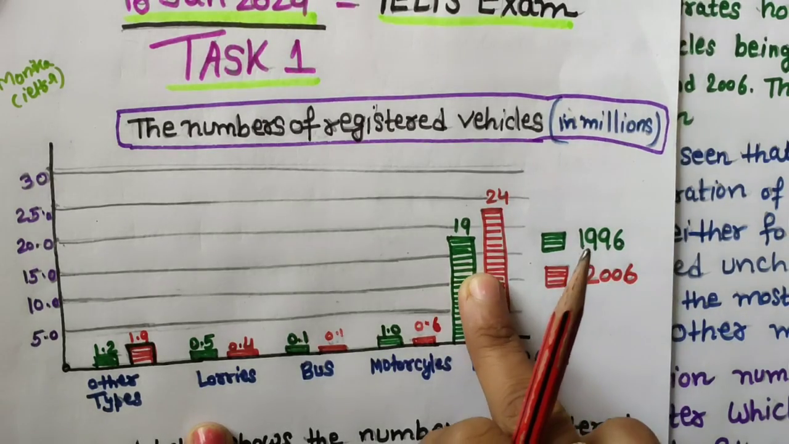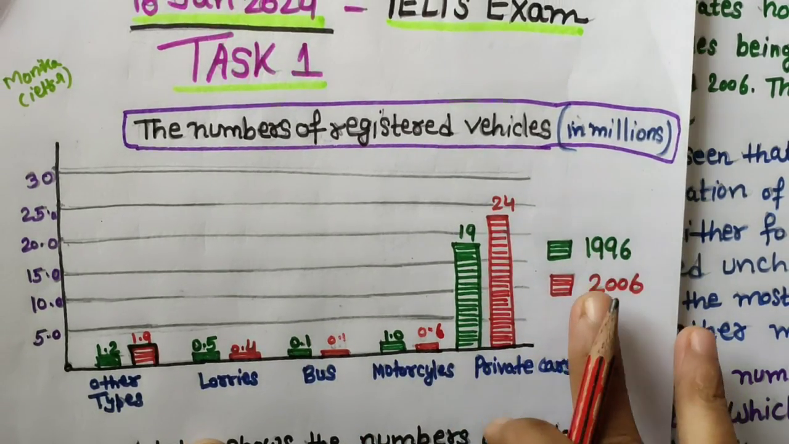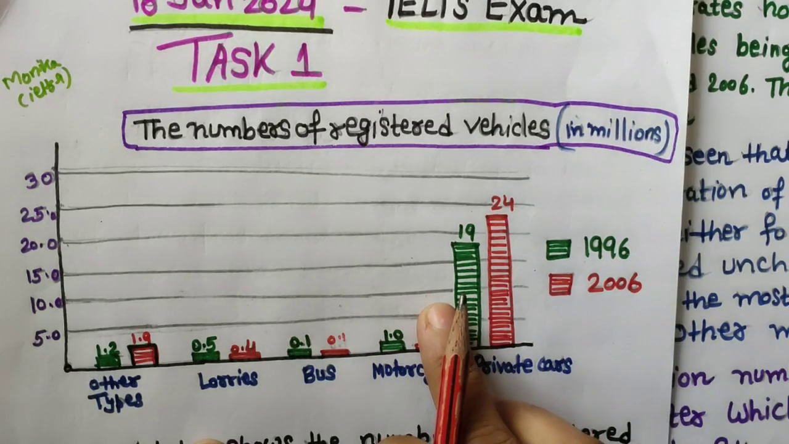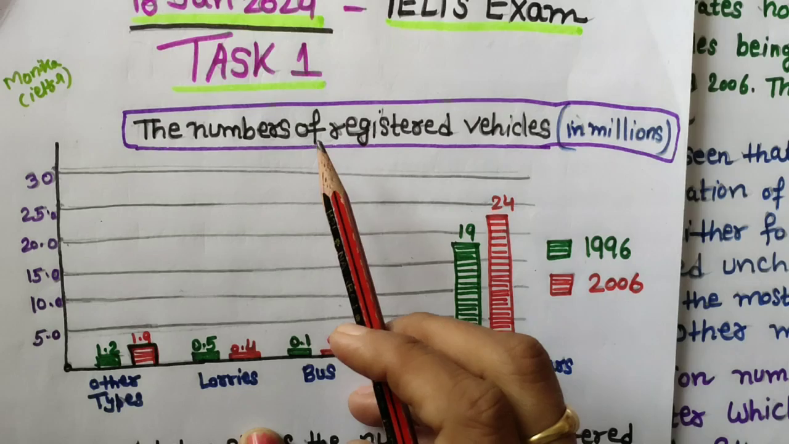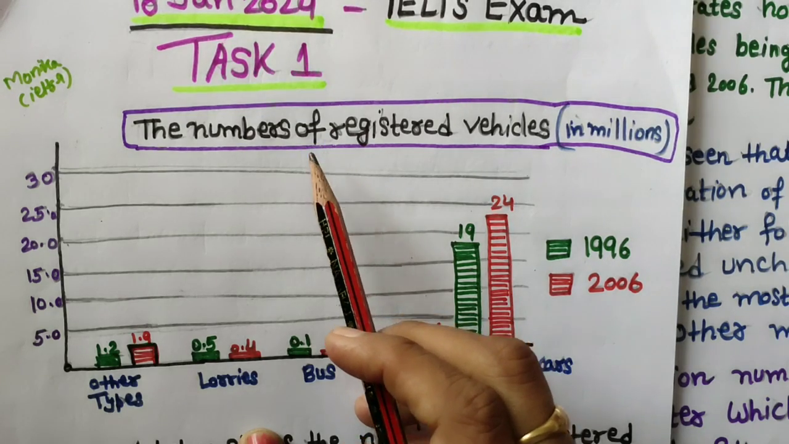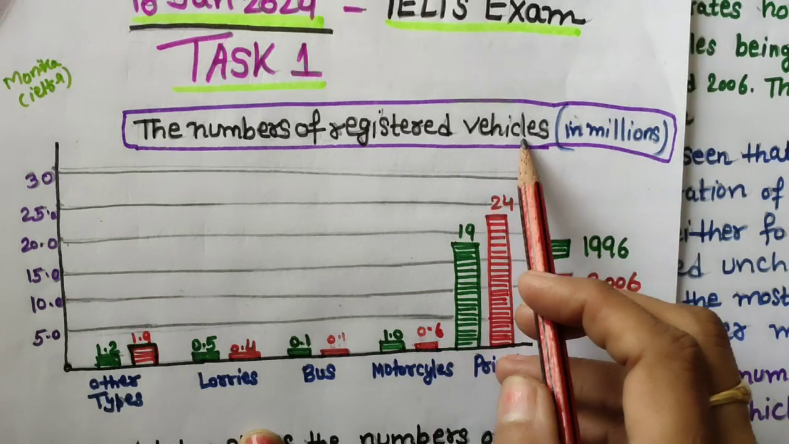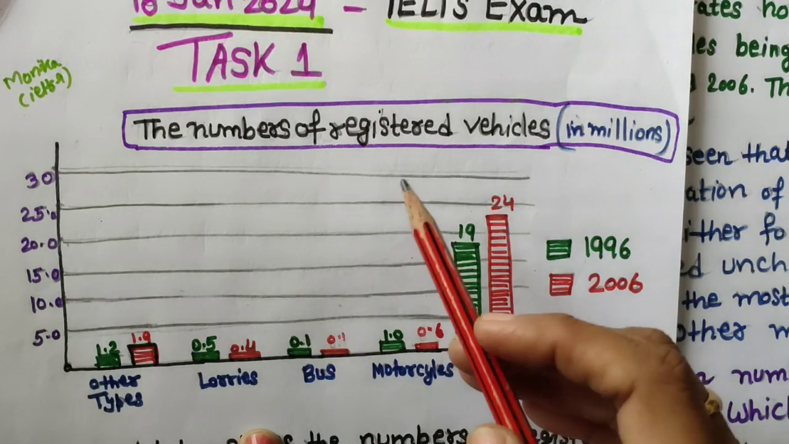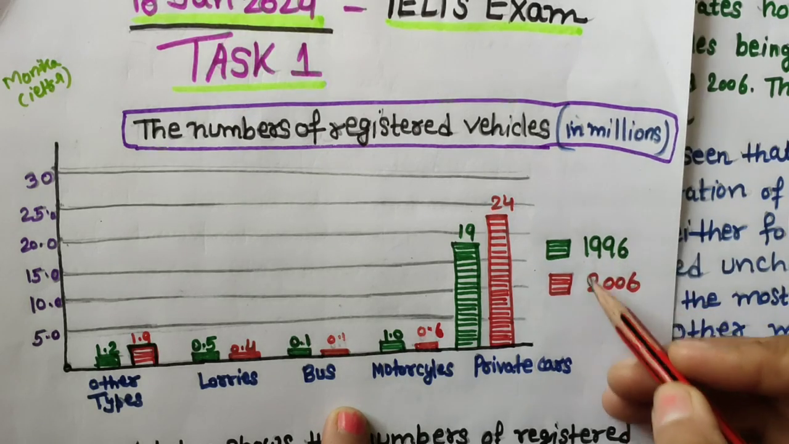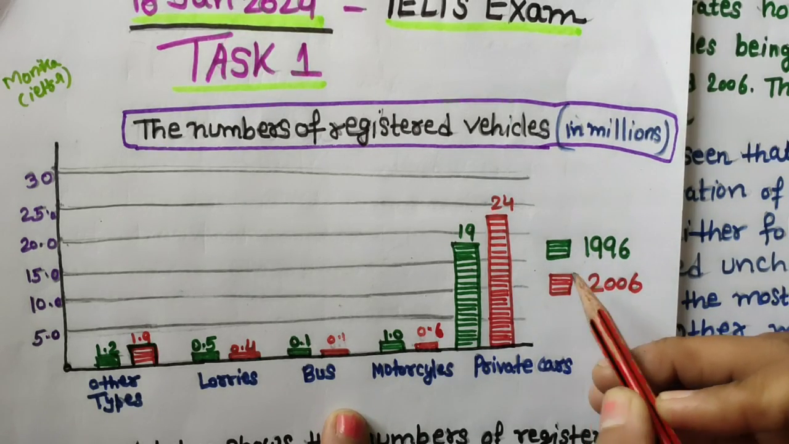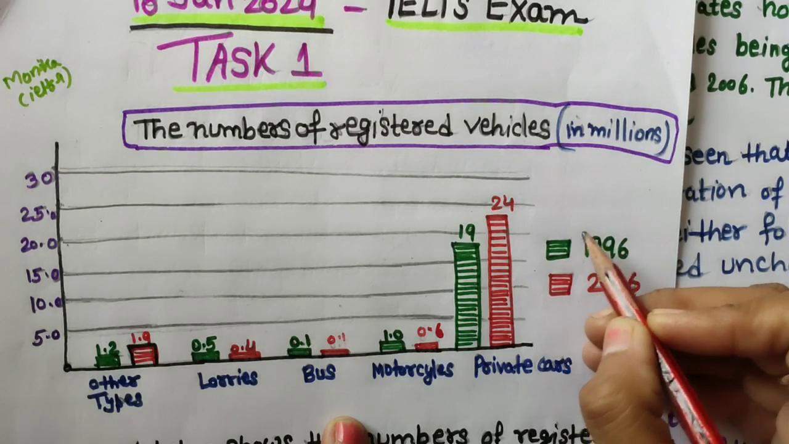In this video, just give me 15 minutes, and I am sure you will understand how to write a bar graph and how to analyze a bar graph. After getting the question statement, you will look at the title of Writing Task 1: the numbers of registered vehicles in millions. They are talking about registered vehicles. I can see there are two colors, but in the actual exam you will not get colors. You will just get a darker shade and a lighter shade.